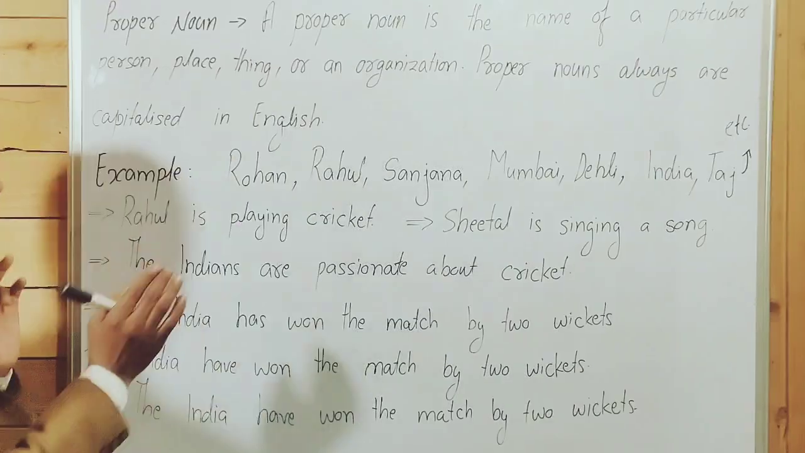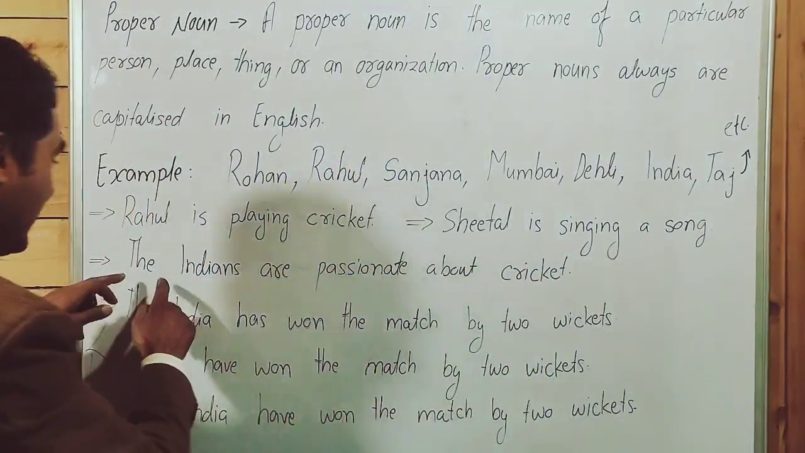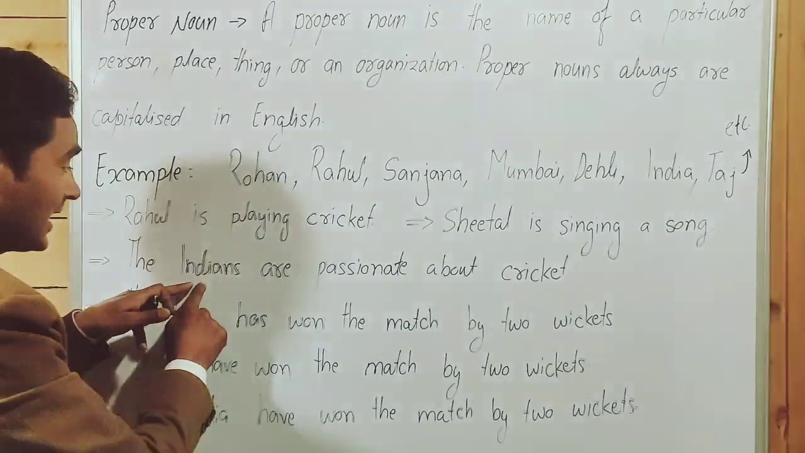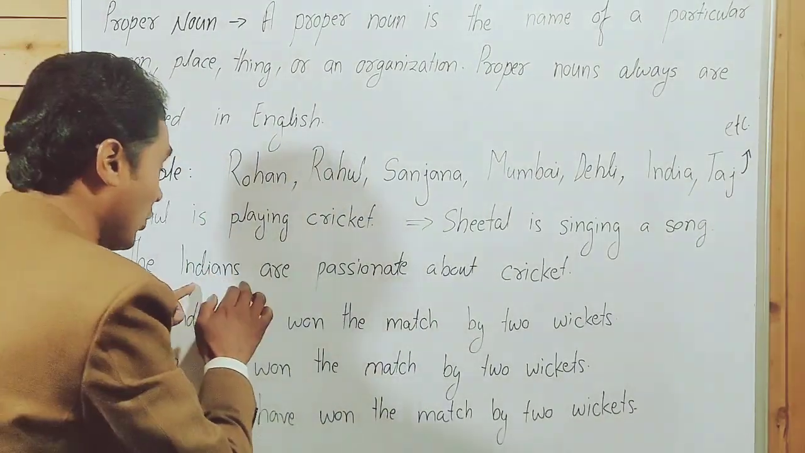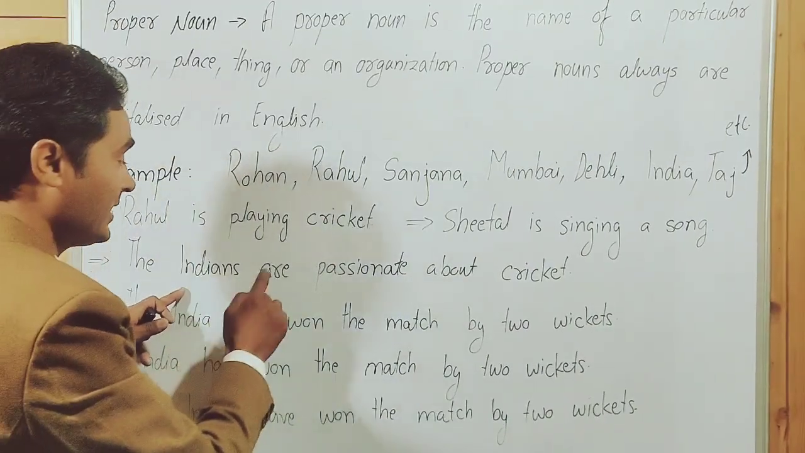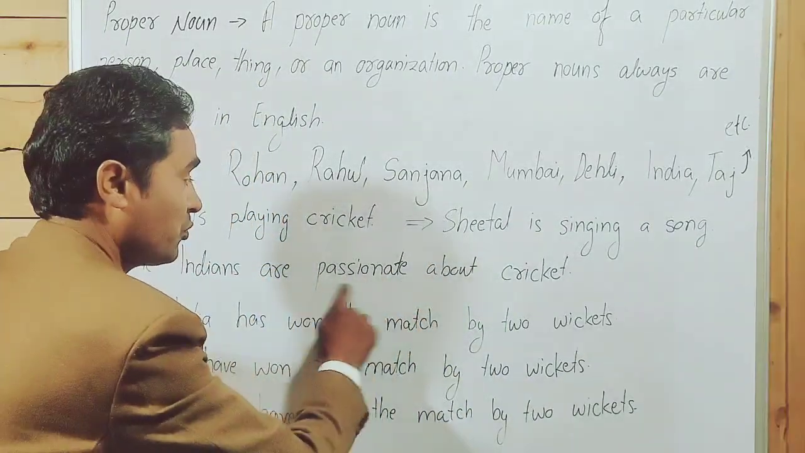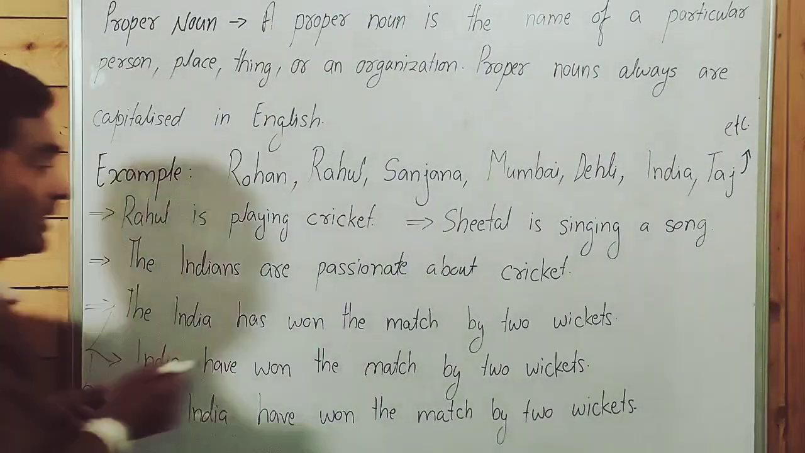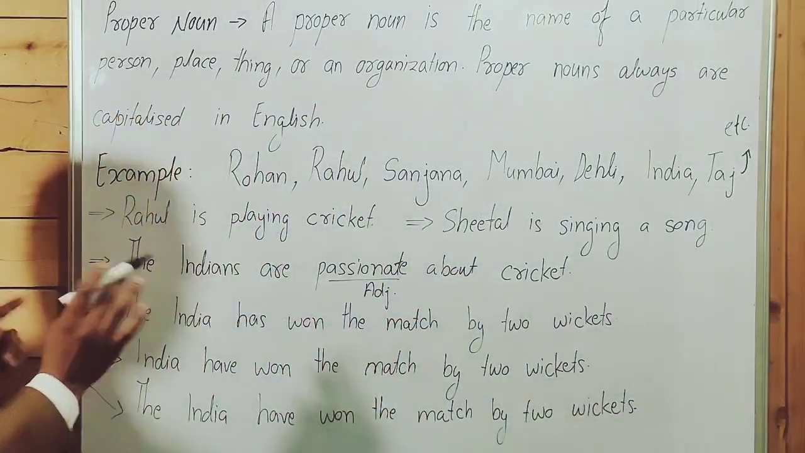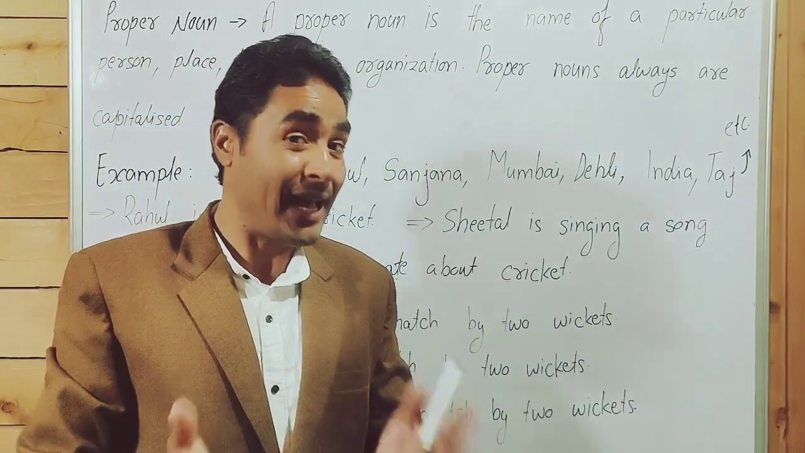The Indians, guys, point to be noted. The Indians are passionate about cricket. Here, Indian has been used. This is a proper noun. It has been used in a plural form. Indians, the article has been written before. The Indians are passionate about cricket. So my dear friends, passionate is over here an adjective. I'm so sorry, I'm writing roughly. It's an adjective, but passionate can be used as a verb.